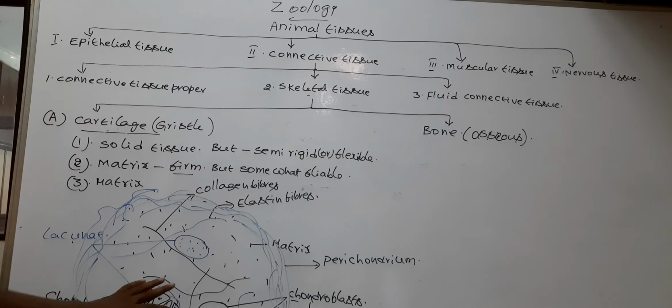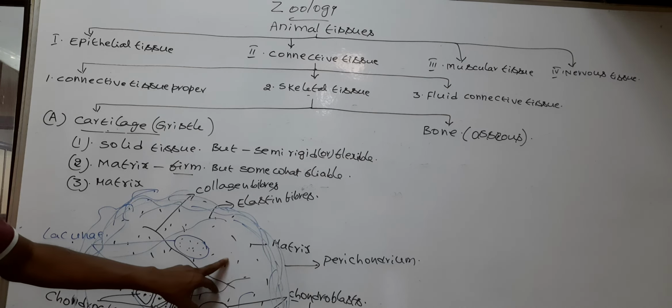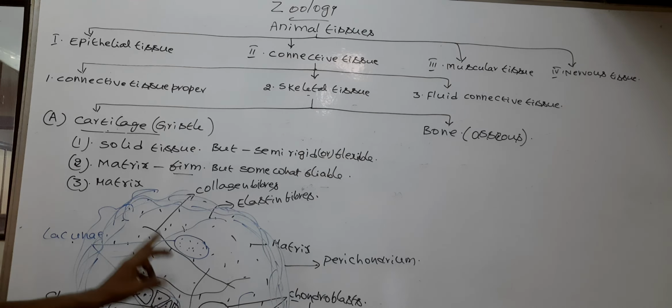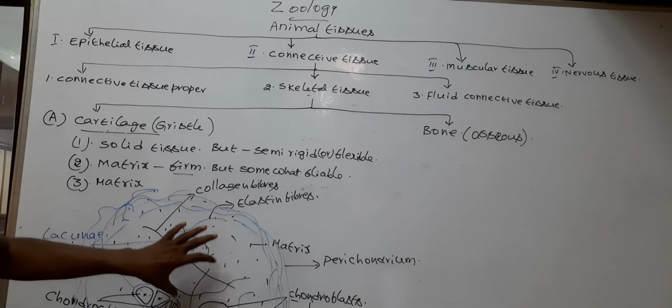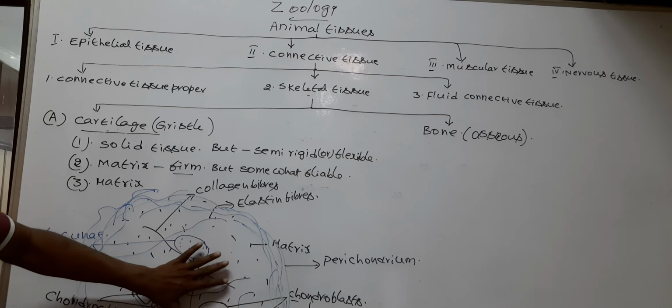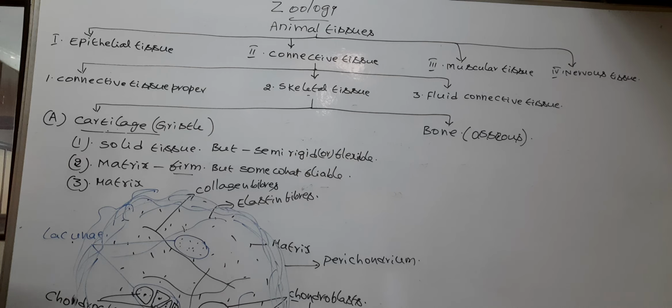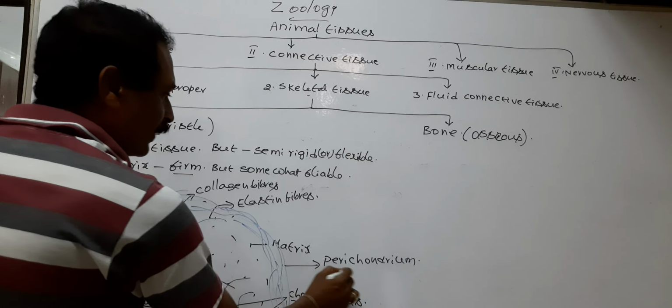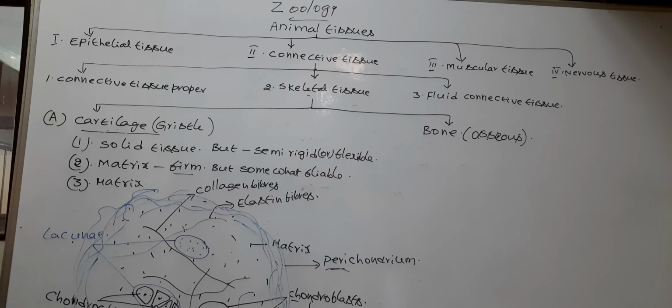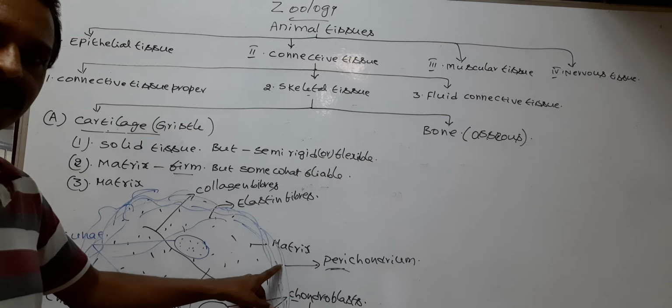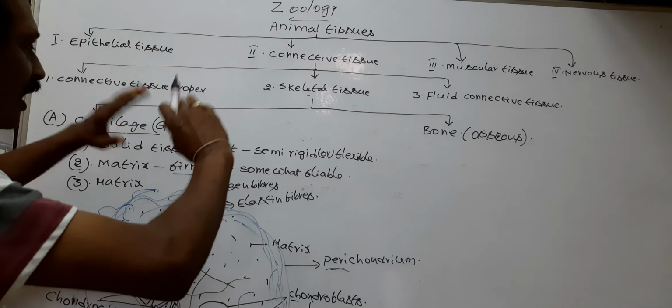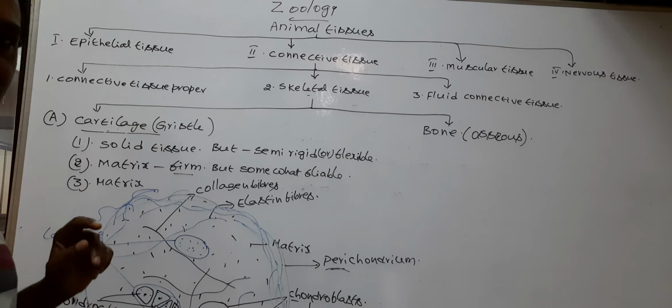Next, the cartilaginous tissue is avascular. A means without. Vascular means blood vessels. So the blood vessels do not extend into cartilaginous tissue. The blood vessels extend only into the perichondrium. Perichondrium is a fibrous connective tissue arranged around the cartilaginous tissue.